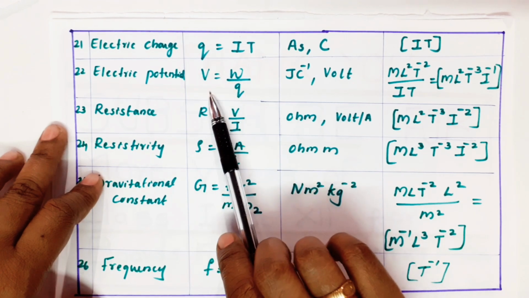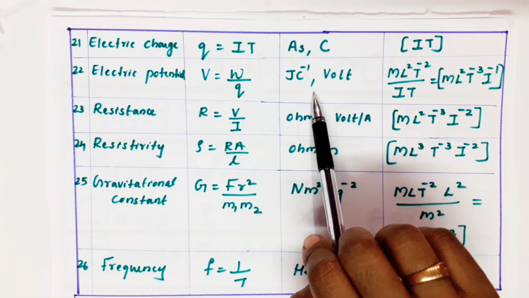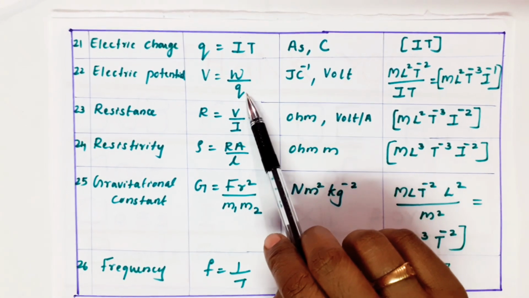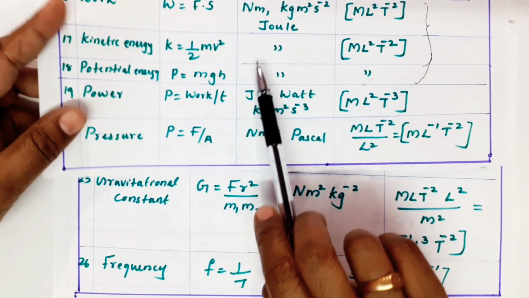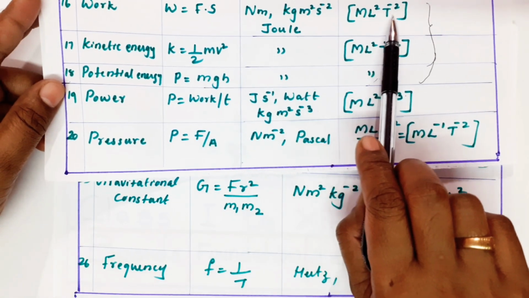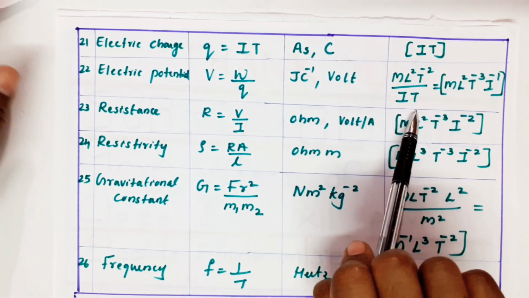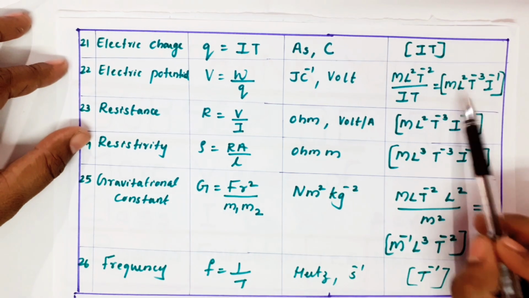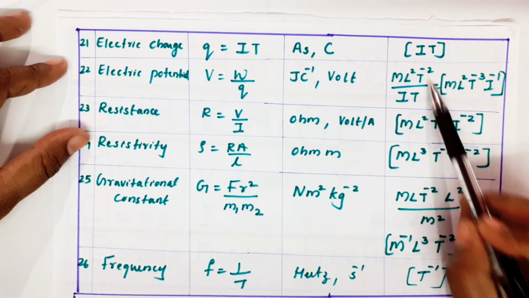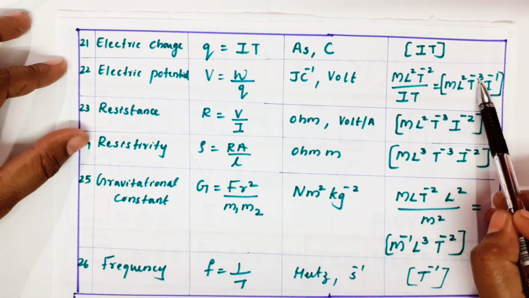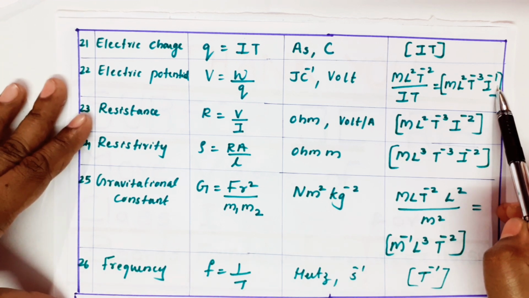Electric potential V equals W by Q. W we already did. W unit is joule, Q is coulomb. Joule per coulomb, or volt. What is joule? ML square T minus 2. So I am writing ML square T minus 2 by IT. It will be ML square, T minus 2, this will go up so it becomes minus 3, I will go up, I minus 1. This is for electric potential.